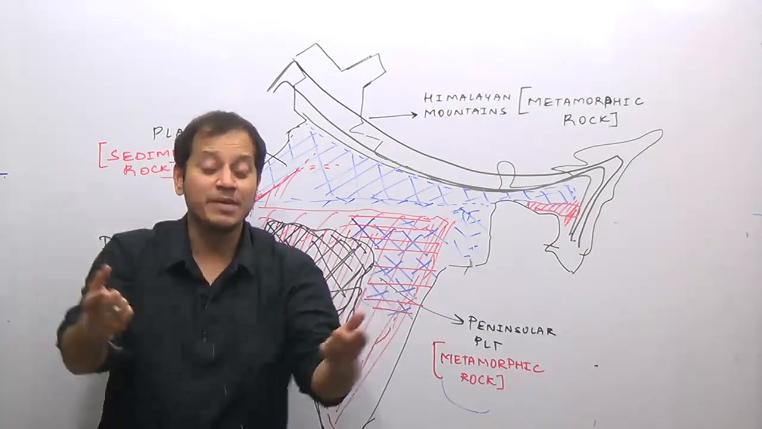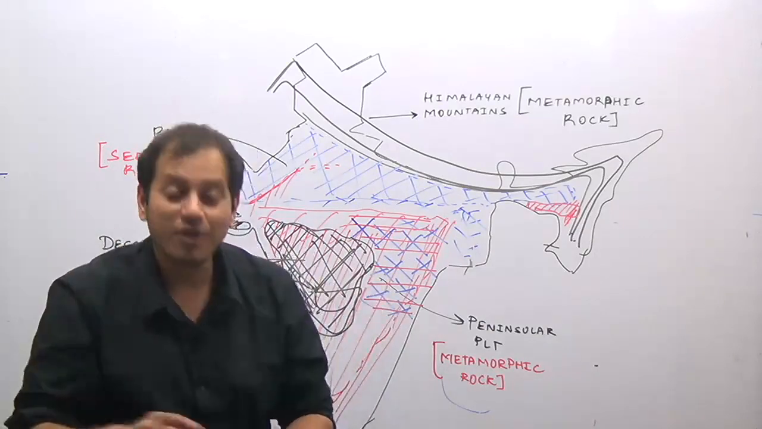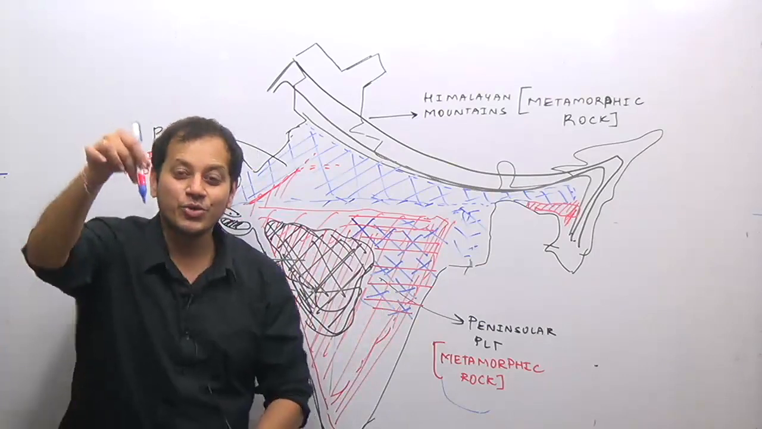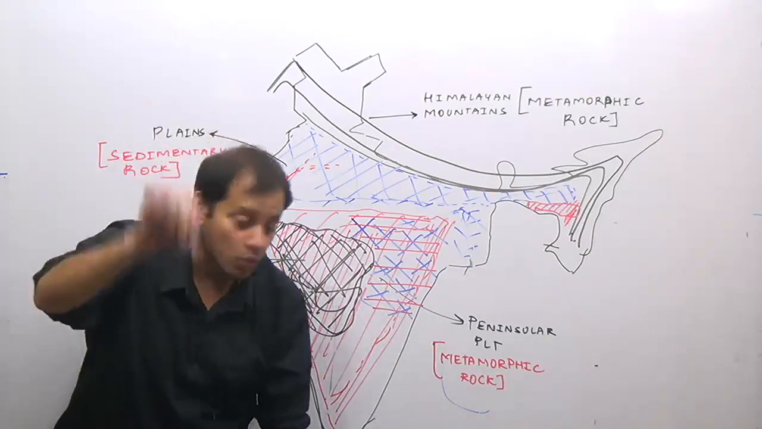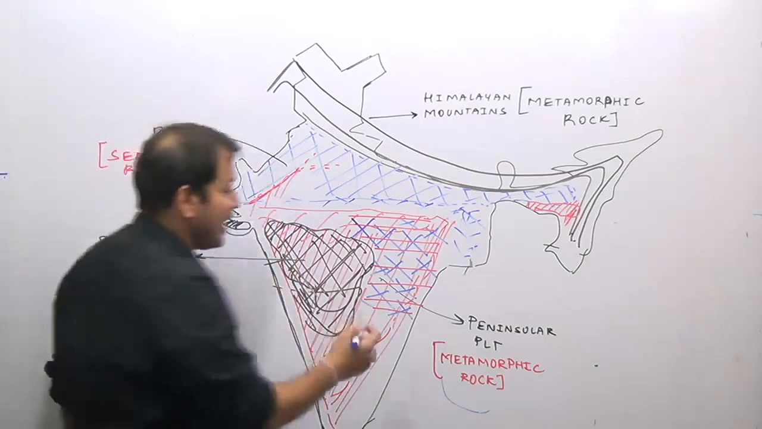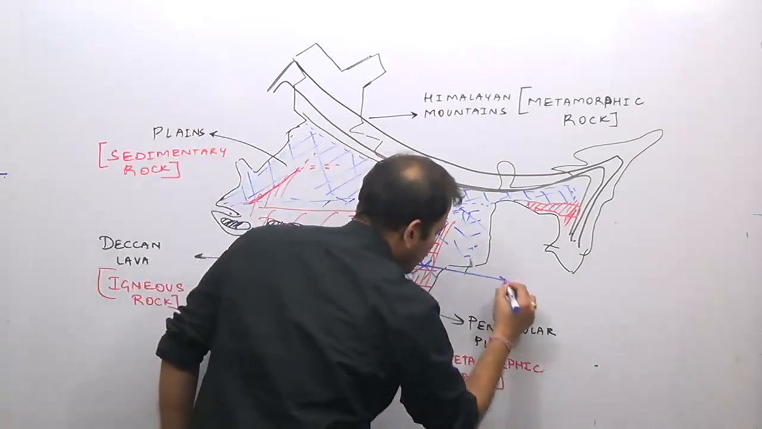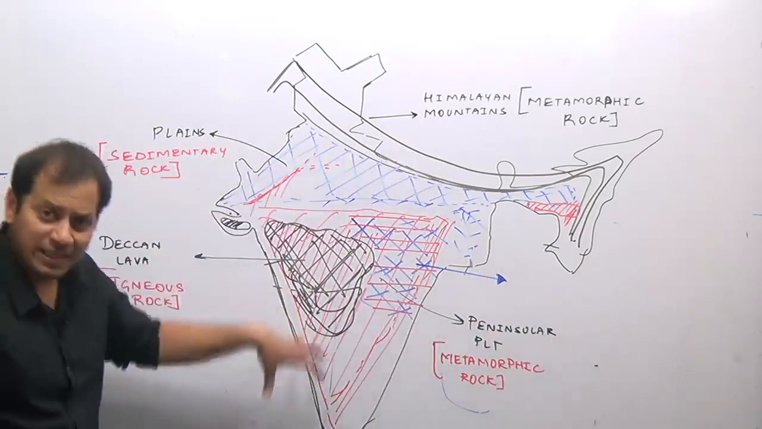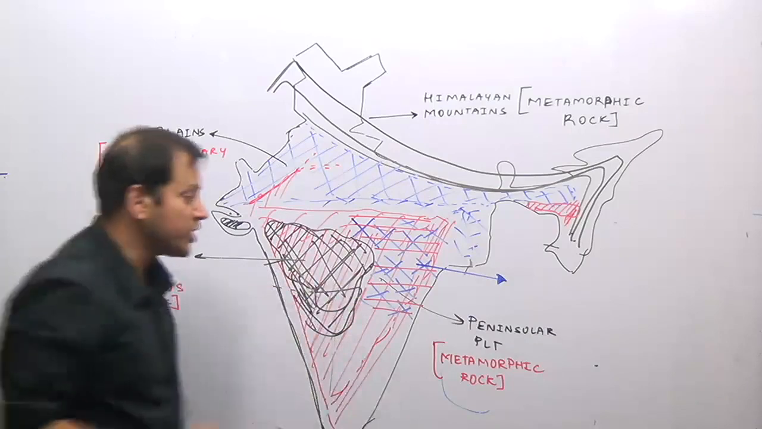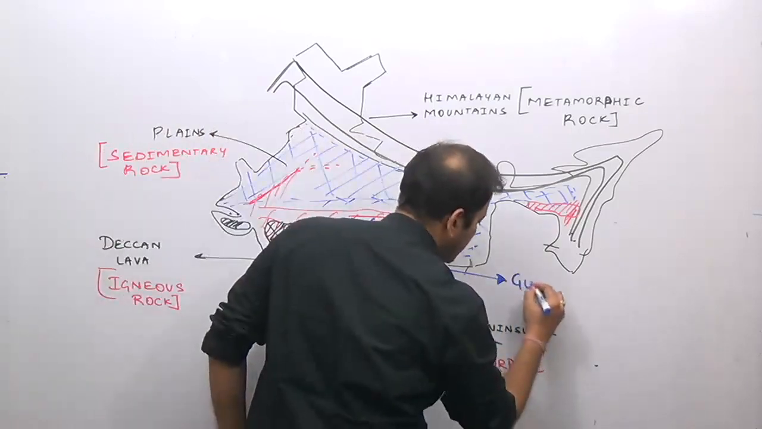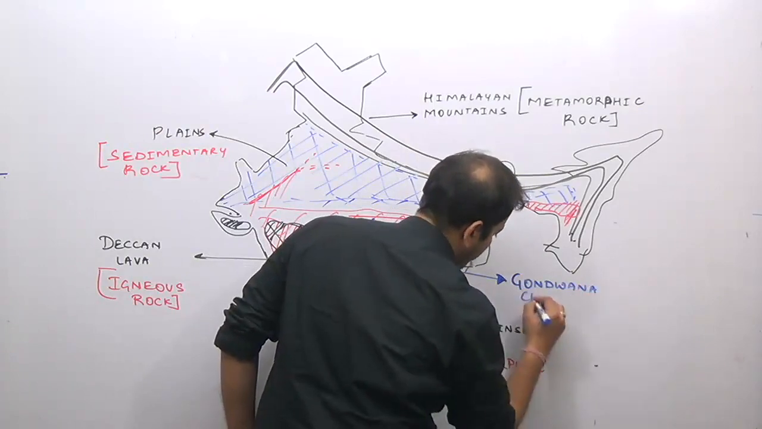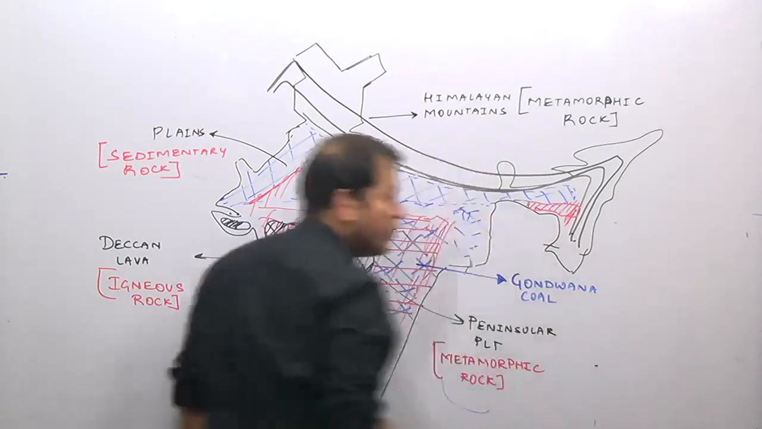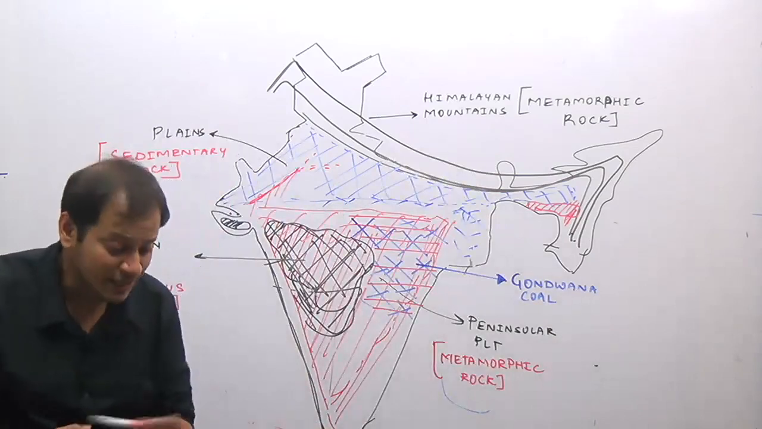What is the name of that sedimentary rock? The name of the sedimentary rock, which is caused due to submergence of vegetative matter under the water, is coal. This area went under water, and a large amount of forest went under the water, resulting into formation of Gondwana coal. So we have Gondwana coal deposits in this region.